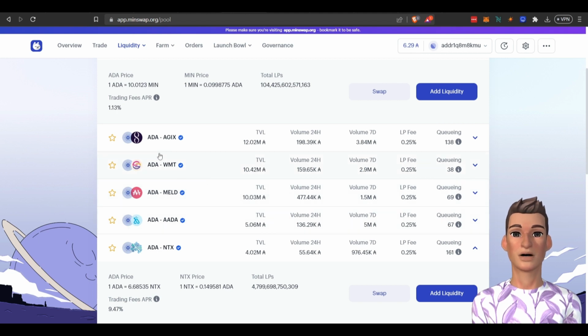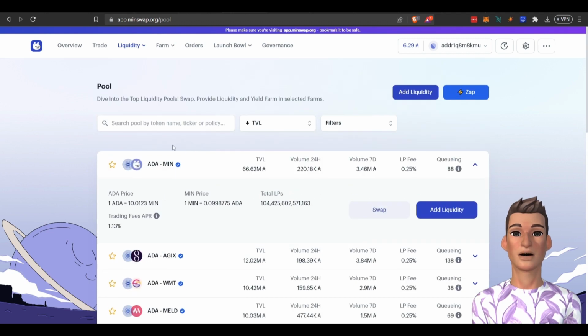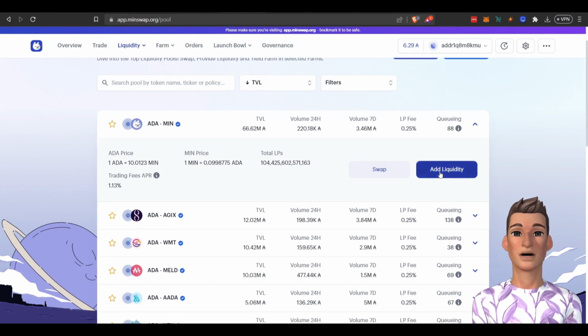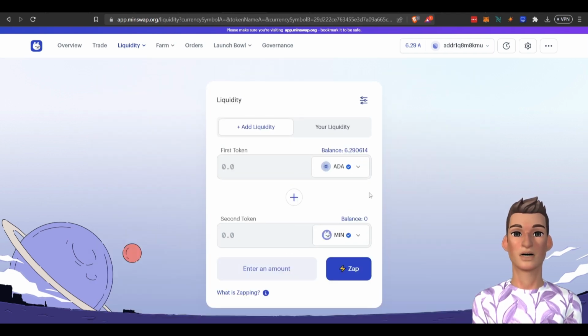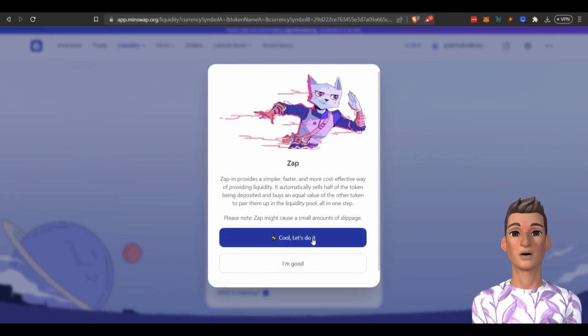So once you have the particular pool you want to invest in, I'm going to use the ADA Min one for this video. I want to go over here. Well, you can click it right here, add liquidity. And what's cool about this project is they have this zap function. I've seen it in one other project, and basically it just zaps you into the liquidity pool using one token, your ADA token, quickly. So if I click zap, cool, let's do it.